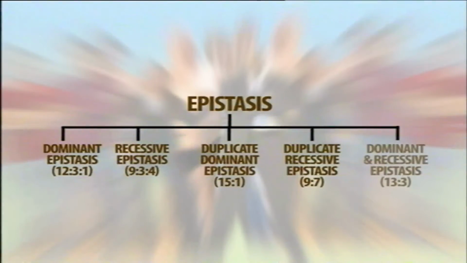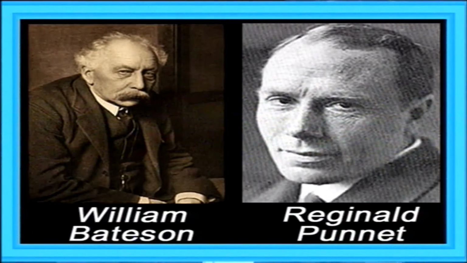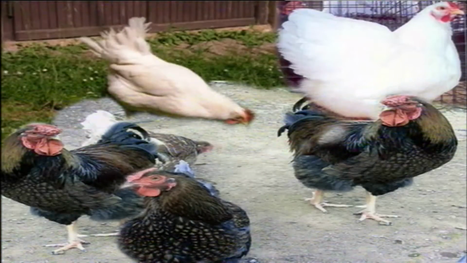Another additional modification called dominant and recessive epistasis was discovered by Bateson and Punnett in 1908 in coat color in chicken.